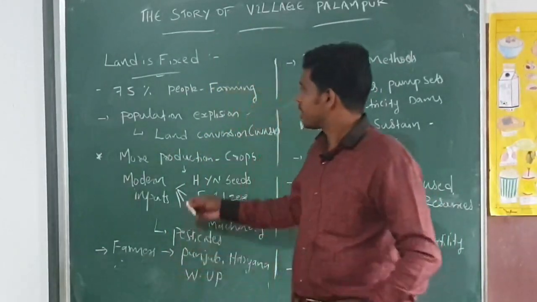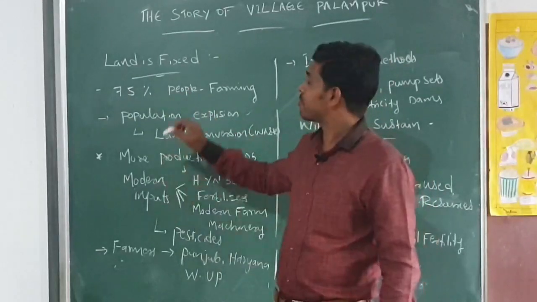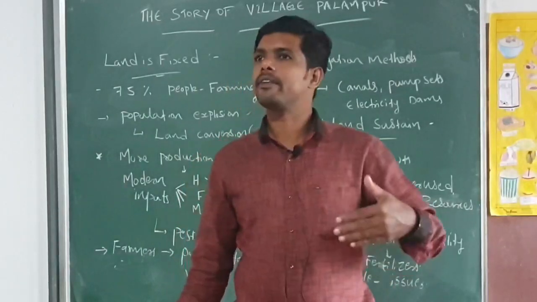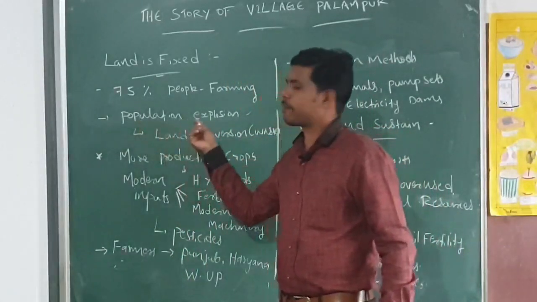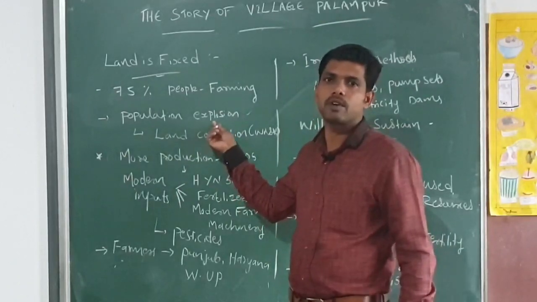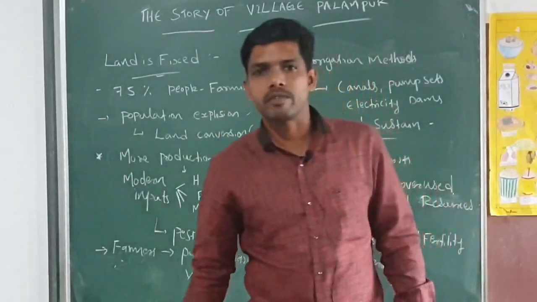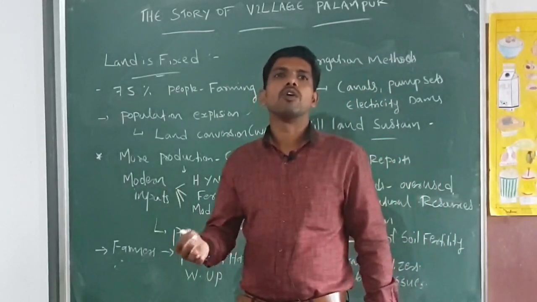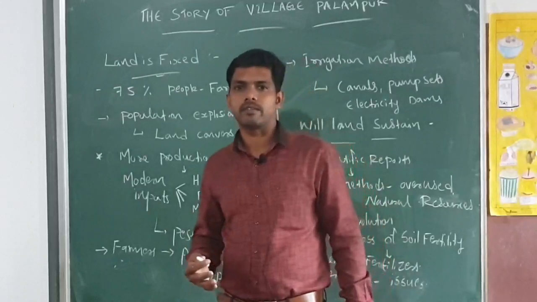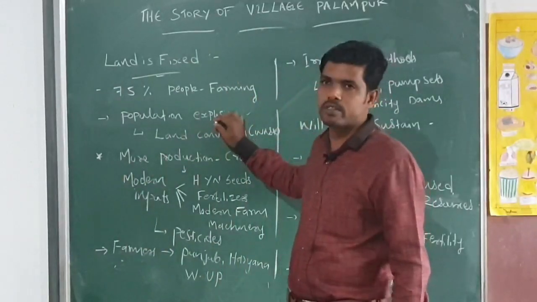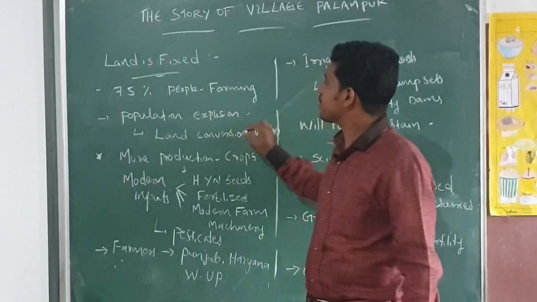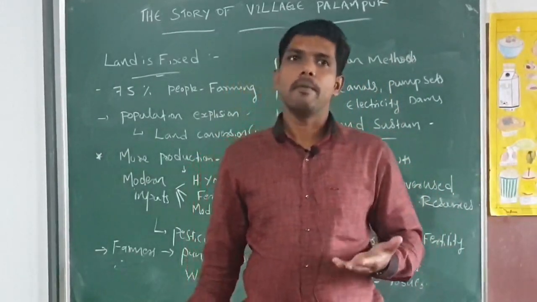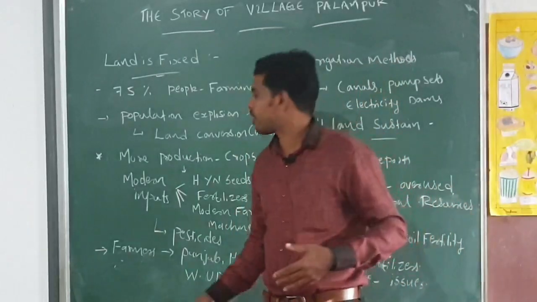Once again, in our Palampur village, 75% of the people are engaged in farming, and a population explosion happened in this small village. So people needed more land for cultivation. They took the wasteland and used different methods to make it cultivable. With the help of modern technology, they converted the wasteland to cultivation, so people can cultivate many crops on the land.